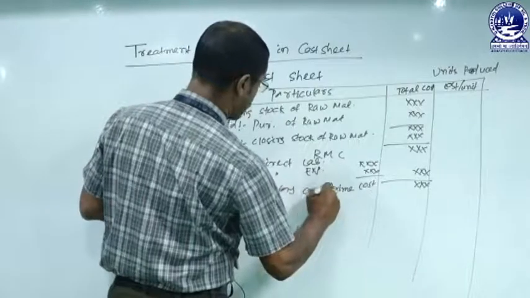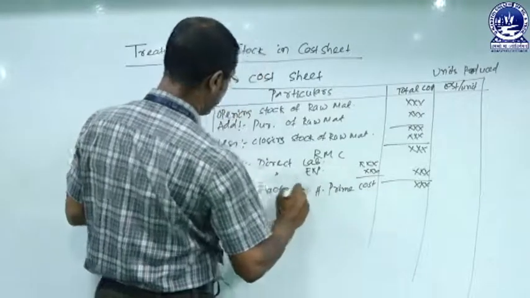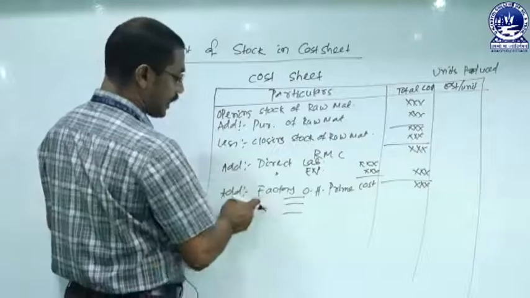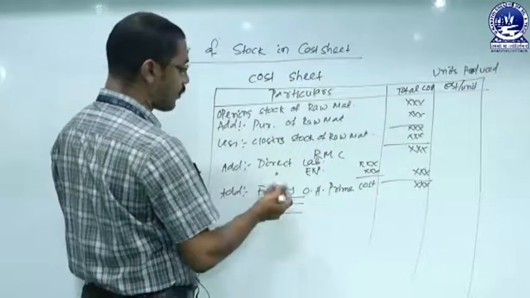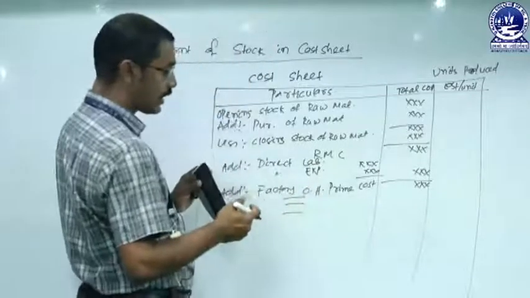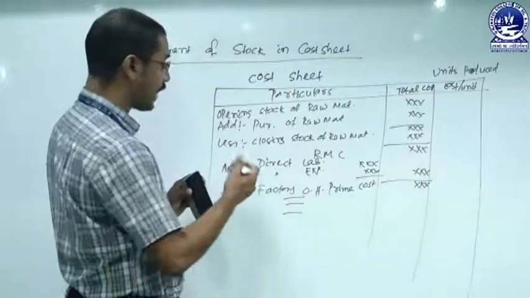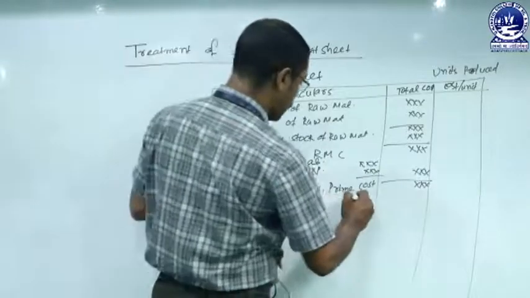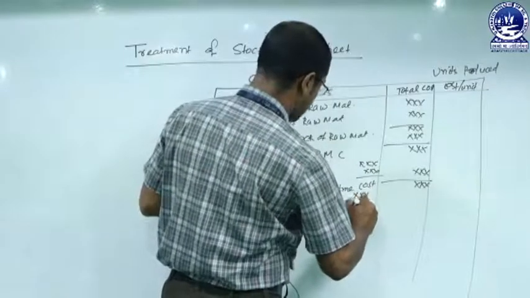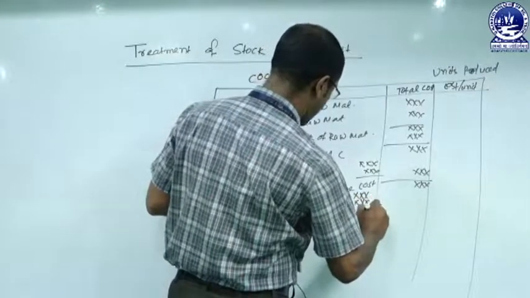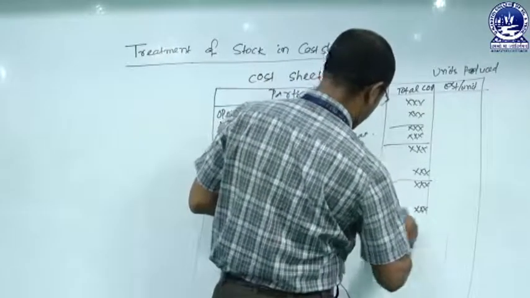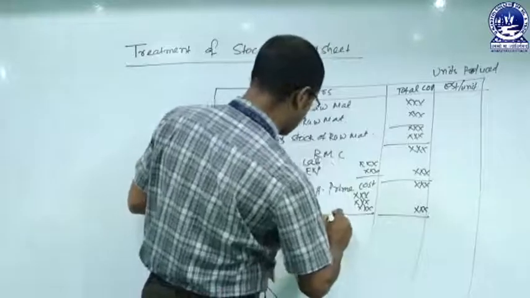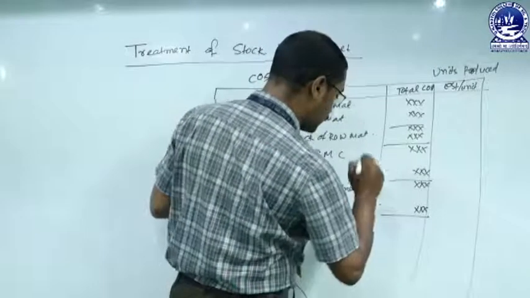We must take into consideration different items of factory overhead like factory rent, factory lighting, factory manager salary, lubricants, oil, whatever it may be. Those items purely relating to factory overhead are taken into consideration. The individual items must be mentioned in the inner column, and the sum total of all items should be taken into the outer column. And the prime cost with factory overhead is called your factory cost incurred.